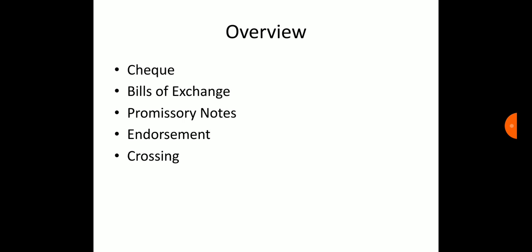So, today we will discuss Unit 5, that is cheque, bills of exchange, and promissory notes, endorsement, and crossing. Here is the overview which we will discuss: cheque, bills of exchange, promissory notes, endorsement, crossing.